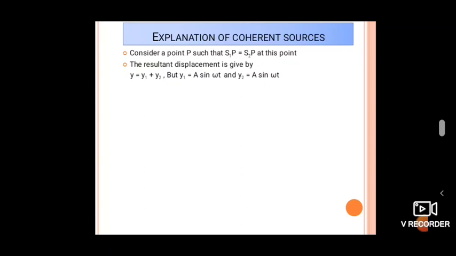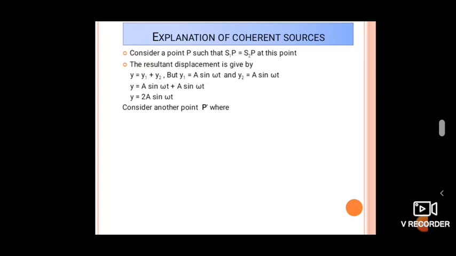In first PUC you know that y1 equals a sin omega t, and similarly y2 equals a sin omega t, because there is no phase difference in this case. Substituting the values, y equals a sin omega t plus a sin omega t. Then our resultant displacement is y equals 2a sin omega t.